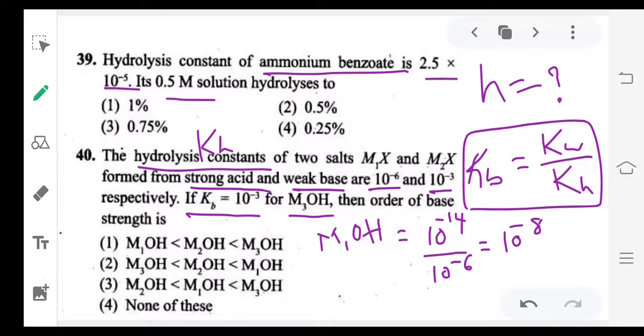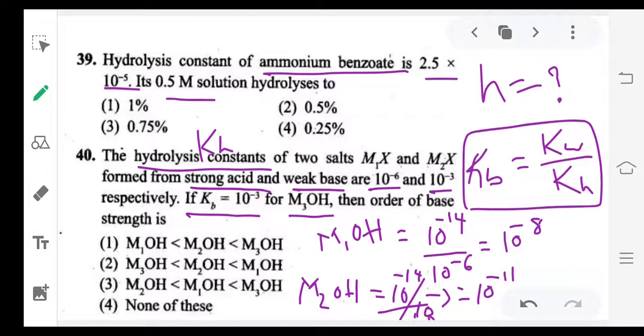Similarly, the M2OH base Kb value. What is the Kb value? Kw by Kh, that is 10 power minus 14 by 10 power minus 3. How much will you get? 10 power minus 11.